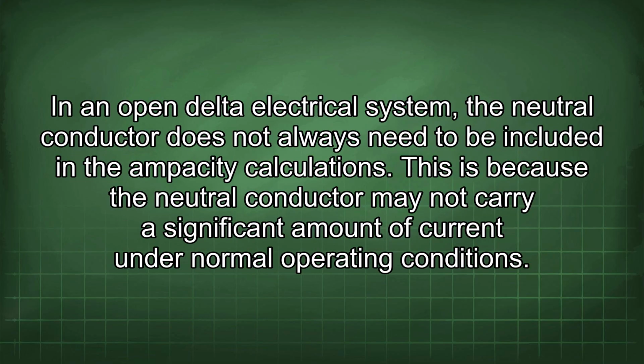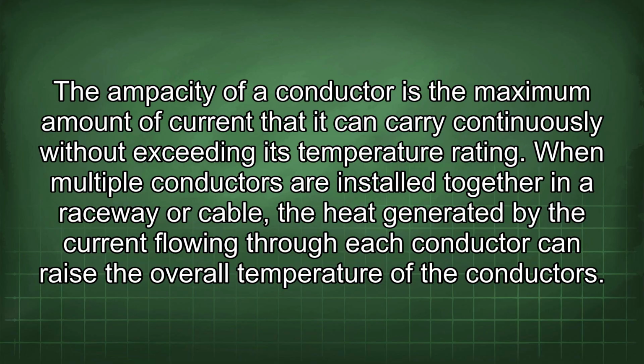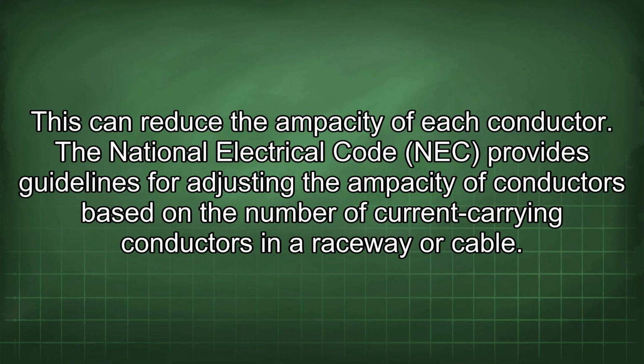system. In an open delta electrical system, the neutral conductor does not always need to be included in the ampacity calculations. This is because the neutral conductor may not carry a significant amount of current under normal operating conditions. The ampacity of a conductor is the maximum amount of current that it can carry continuously without exceeding its temperature rating. When multiple conductors are installed together in a raceway or cable, the heat generated by the current flowing through each conductor can raise the overall temperature of the conductors. This can reduce the ampacity of each conductor.